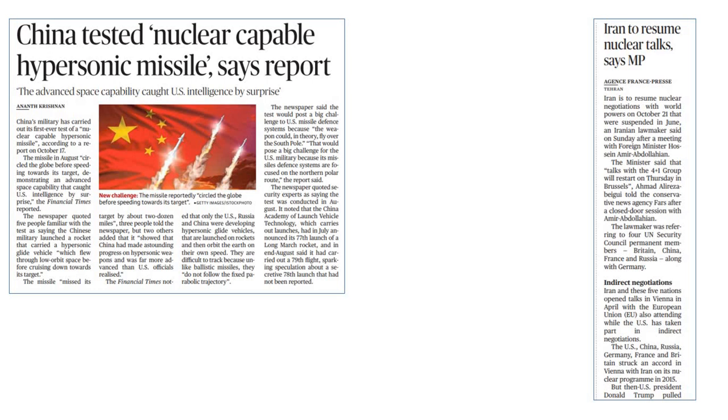The next article: China tested nuclear capable hypersonic missile, says report. So China's military has carried out its first ever test, write it down, of a nuclear capable hypersonic missile.